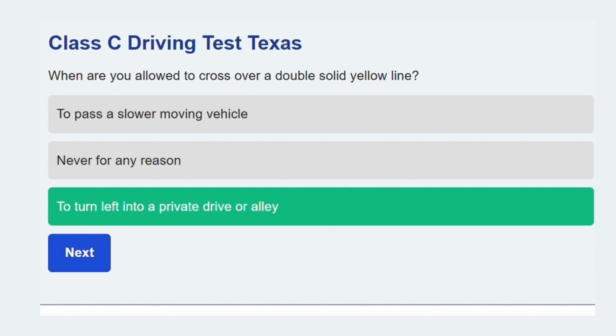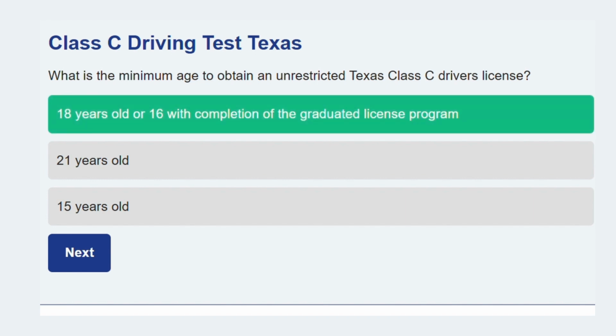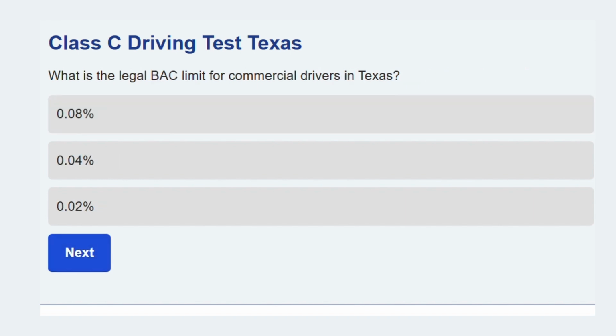Take a moment for this one. What is the minimum age to obtain an unrestricted Texas Class C driver's license? 18 years old, or 16 with completion of the graduated license program. Drivers under 18 must complete the GDL program, while those 18 and older can get the unrestricted license immediately. On to the next topic. What is the legal BAC limit for commercial drivers in Texas?